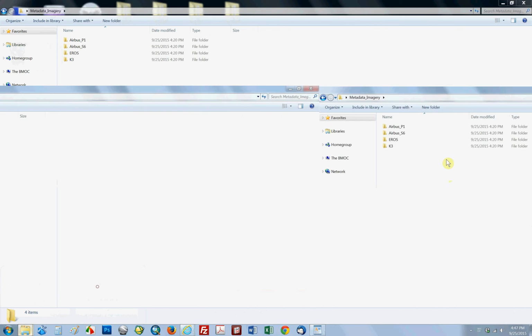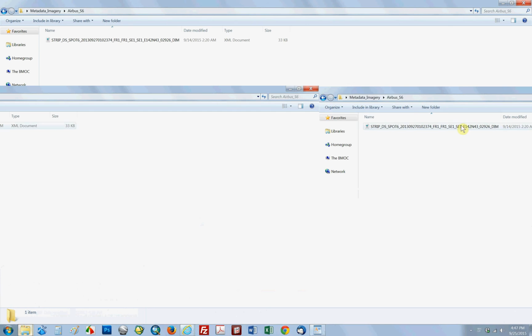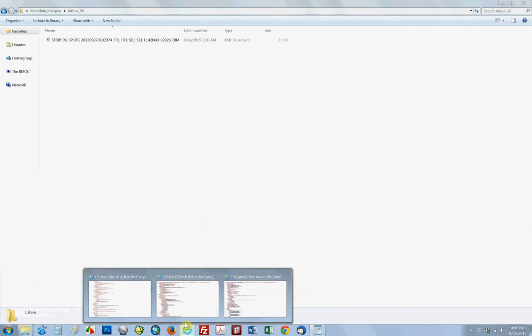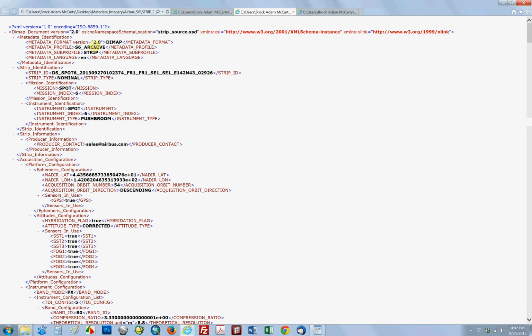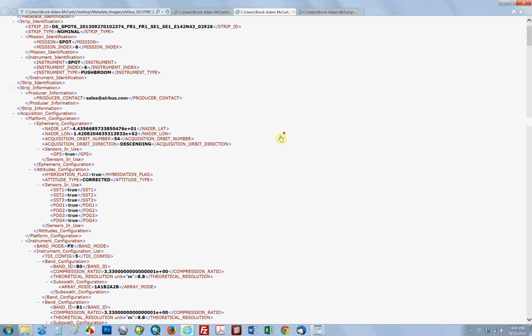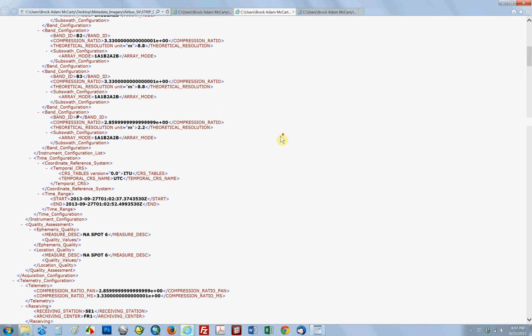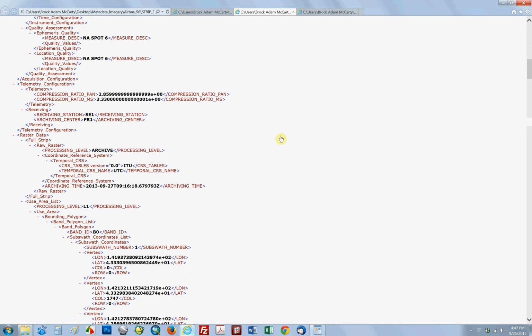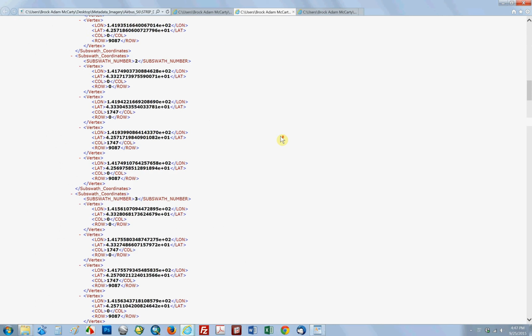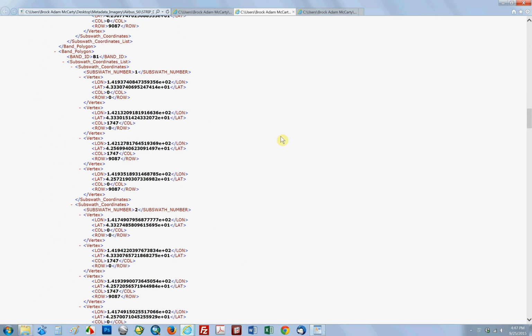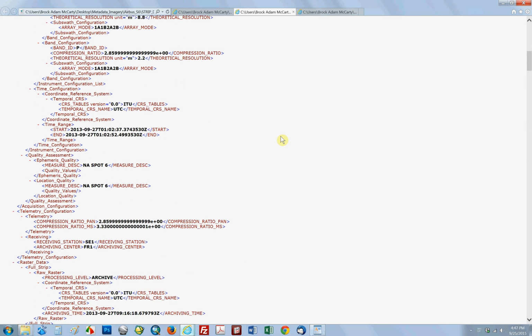I show you what the file itself looks like, and it's similarly named. One of the main differences is that it's going to say Spot 6 instead of P1A or PB. And I've again opened the file over here. You can see that it is now for an S6 image as opposed to a P1 image, and it's in a very similar location. It's just a little ways down the screen here to a section where, oh, sorry, I just keep passing it today apparently.